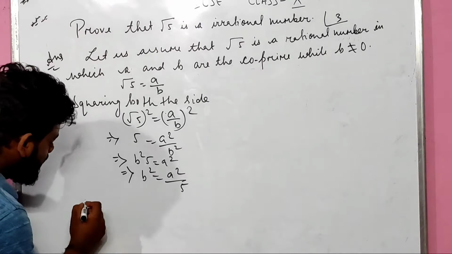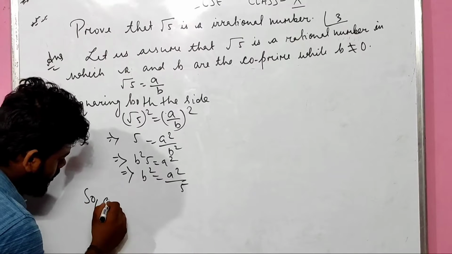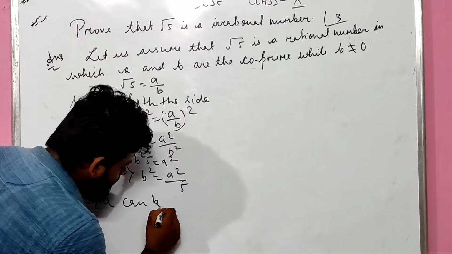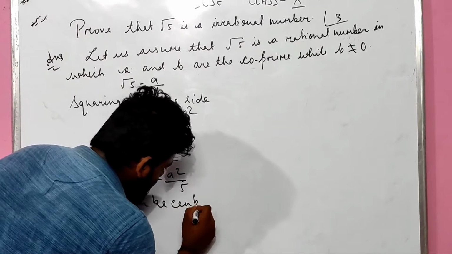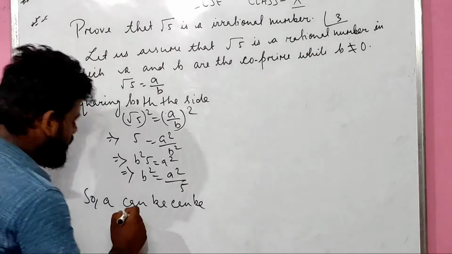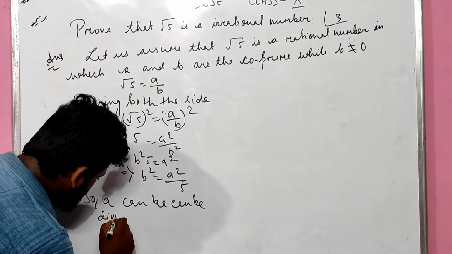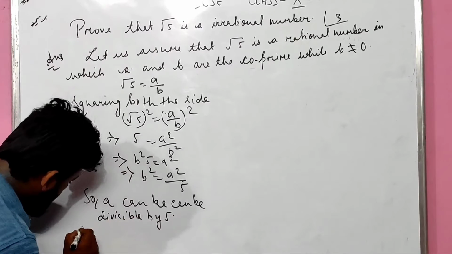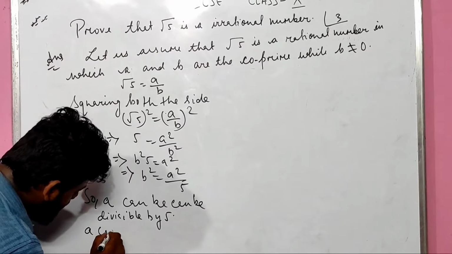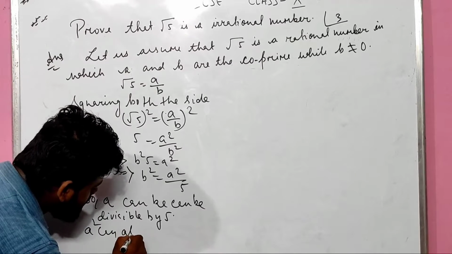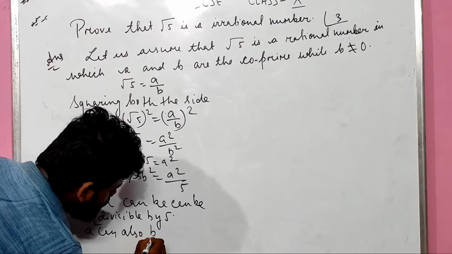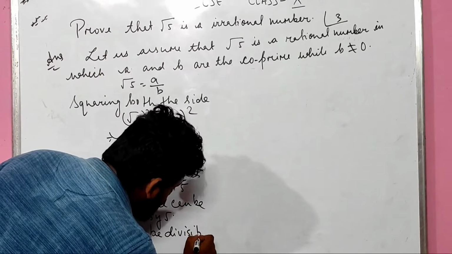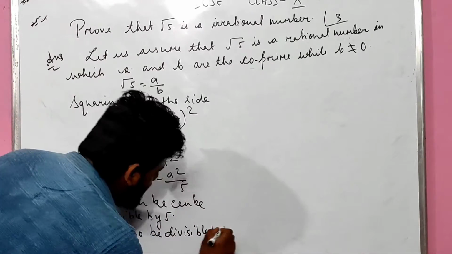What we concluded here is that a can be divisible by 5, and a square can also be divisible by 5. Now you might be thinking, sir, how can a square be divisible by 5?